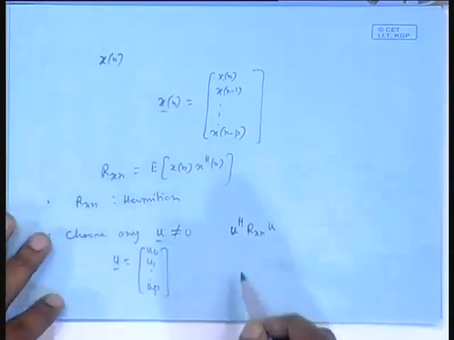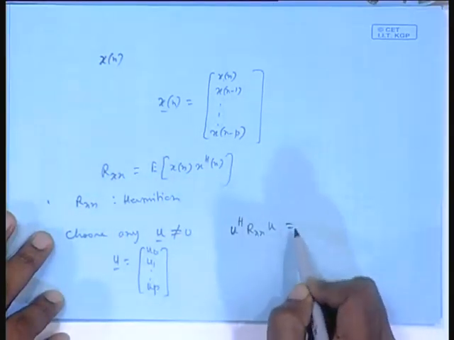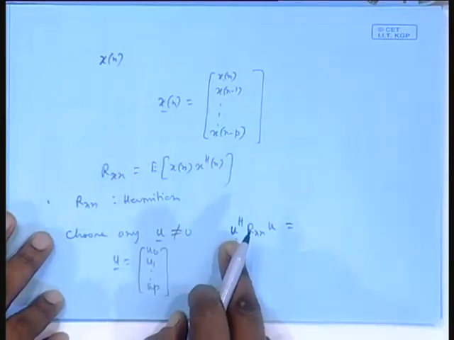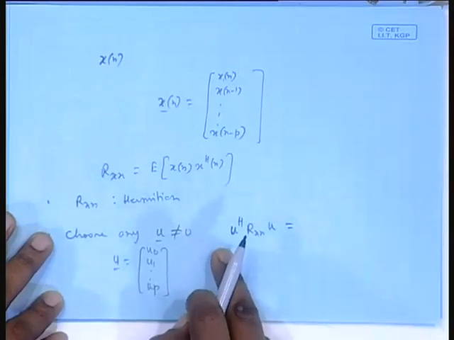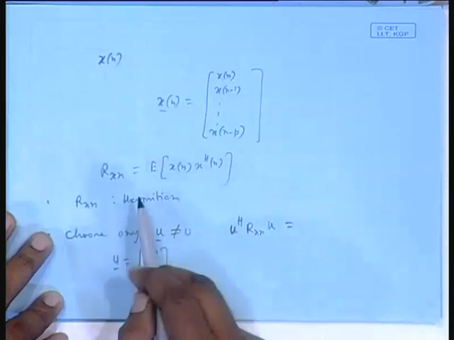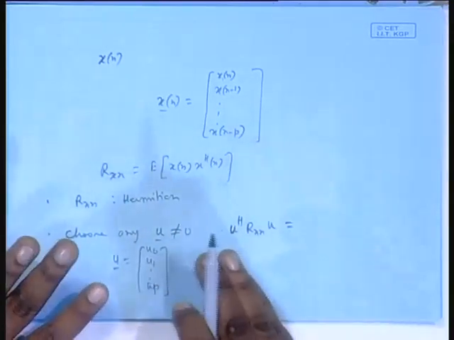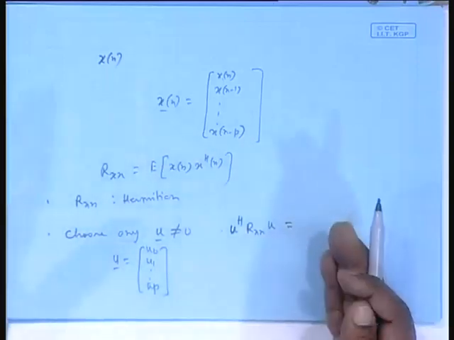Now, consider u Hermitian R_xx u. R_xx you know, and u is constant, there is no random variable in u, u consists of scalar constants. R_xx is the expectation of x[n] x Hermitian[n], followed by u. So both u Hermitian and u can be pushed inside the expectation operation because they are constants.